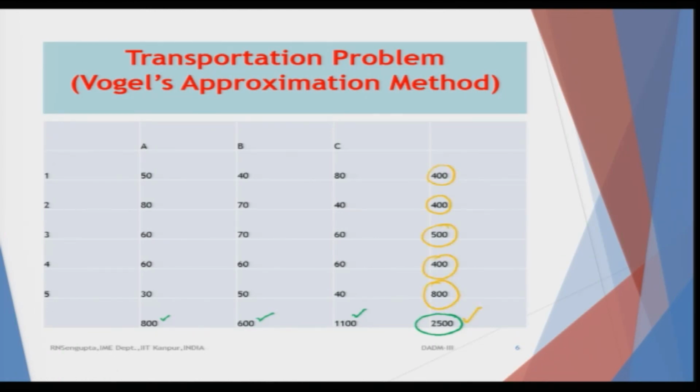In case it is not a balanced one, adding an extra row or an extra column would not matter much, because you will have some values to be apportioned in such a way that the total values along the bottommost row and the rightmost column balance. But in that case, we will consider a huge penalty cost, such that we cannot transport those goods because the costs are very high.